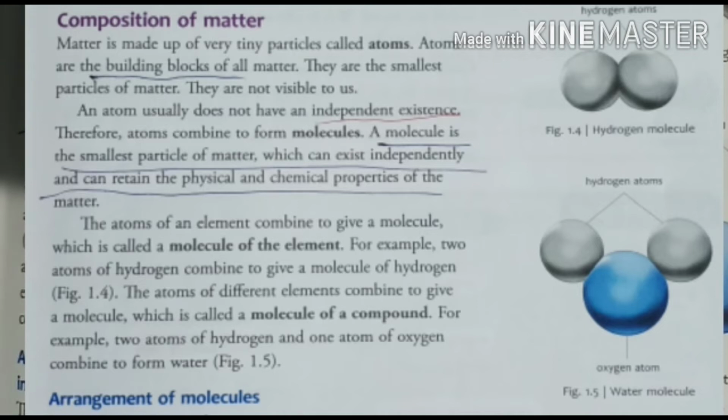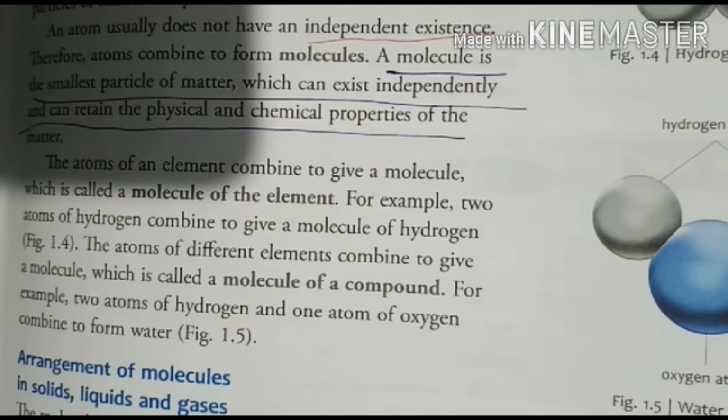An atom usually does not have an independent existence. Therefore, atoms combine to form molecules. This atom concept is for study purposes only, because most atoms present in nature do not exist in an individual or independent form. They are mostly found in nature in combination with other atoms, or similar kinds of atoms.